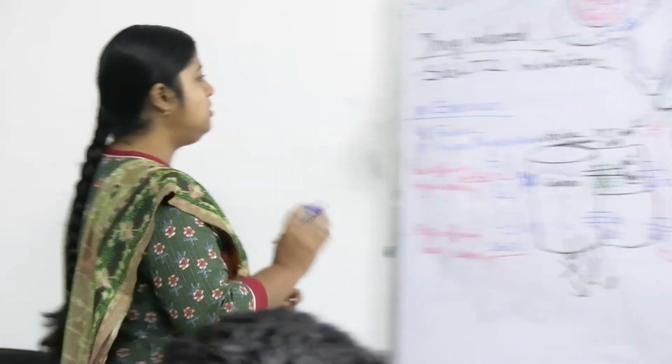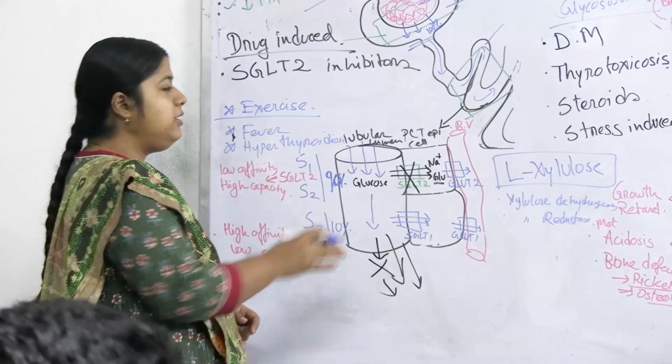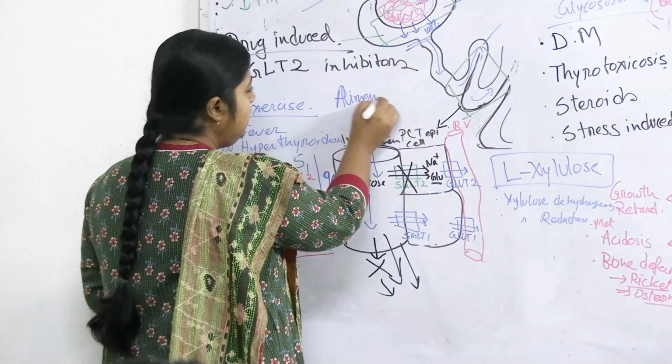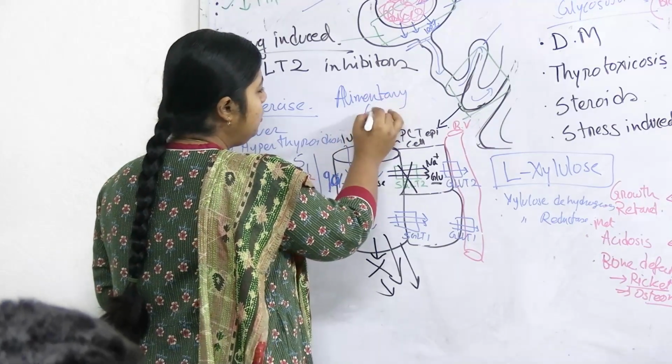Transient postprandial glycosuria occurs because, I have not told you this, that is another thing which is not pathological, not even physiological, that is elementary glycosuria.